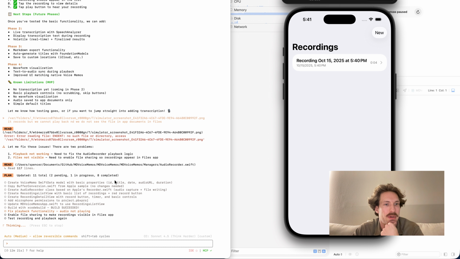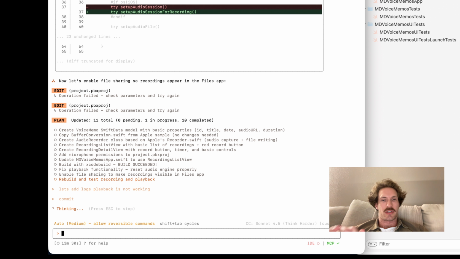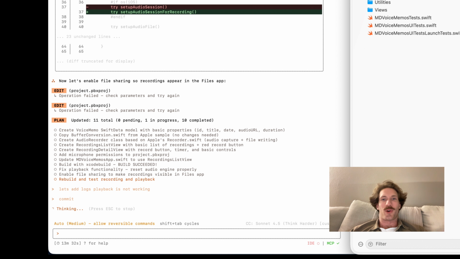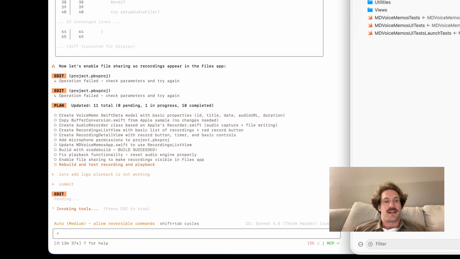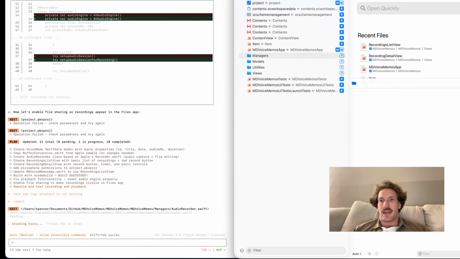So it's fixing the playback logic, files not visible, new file sharing, so recordings appear in the Files app. Okay. I want to go ahead and commit first. It sounds basic, but it's important to remember that commits are free, and AI makes so many mistakes that a commit can absolutely save you from something bad. So we'll go ahead and commit here, and then I'm going to run it again in the simulator to see what we get. I also asked it to add some logs so we could figure out what's going on with playback and why it's not working. Go ahead and build one more time because of that.